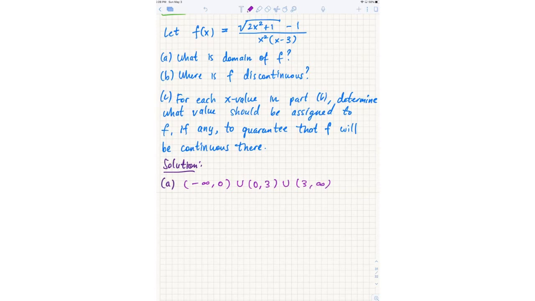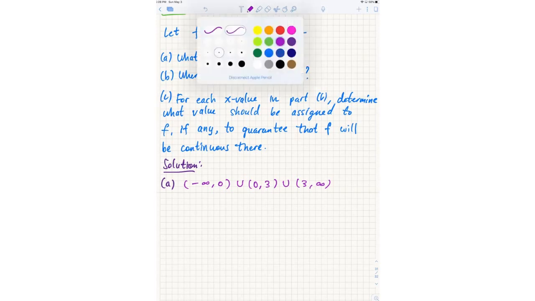Something like that can't be taking you 3, 4, 5 minutes. This is something that has to be very automatic at this point. What is the domain of a function? Thinking about square roots, and that 2x squared plus 1 is always positive, so you have nothing to worry about there. That has to be very automatic at this point. It's just like algebra. You can't be struggling with the algebra.